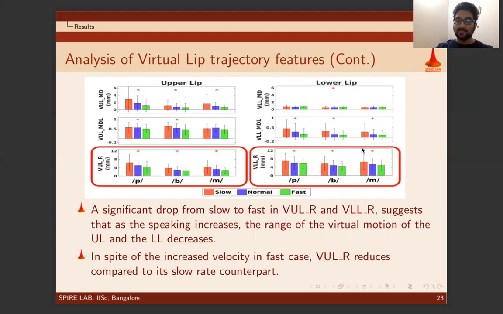However, at a slow rate, the planning of virtual lip movement could exploit the longer duration, which results in a relatively larger range for VUL and VLL. The VULR reduces compared to its slow counterpart, suggesting that a reduced VULR is probably a result of articulatory planning during the bilabial production at different rates.